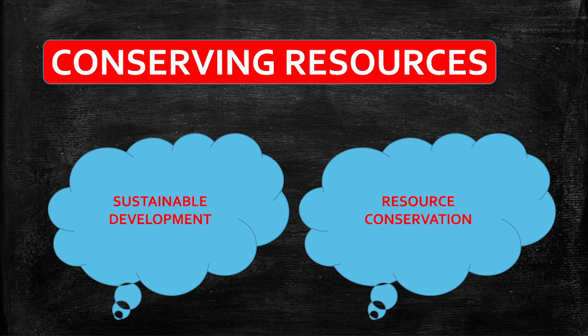If we save them, they will be available for our next generation, so that they can use them easily. Resource conservation is to save resources for ourselves and our generation. So both are the same in some ways, but not totally. So let's understand both.